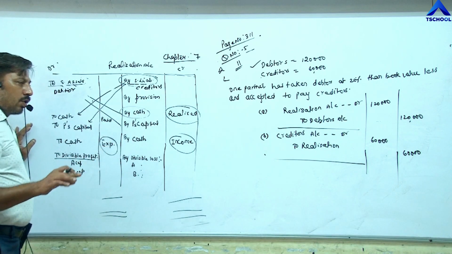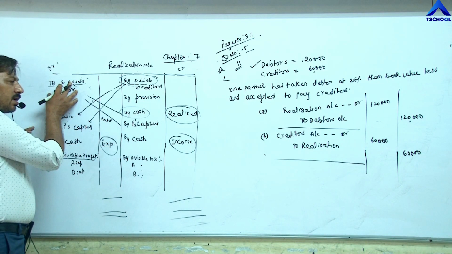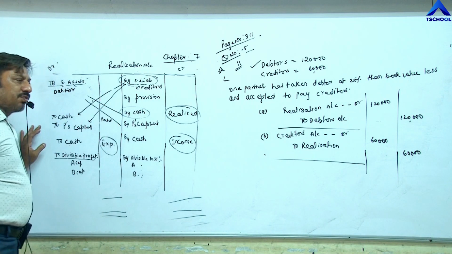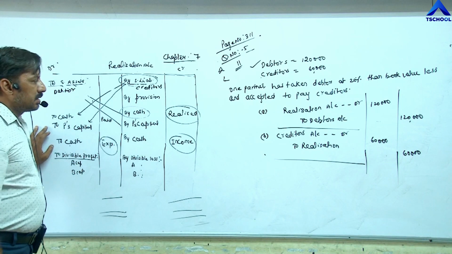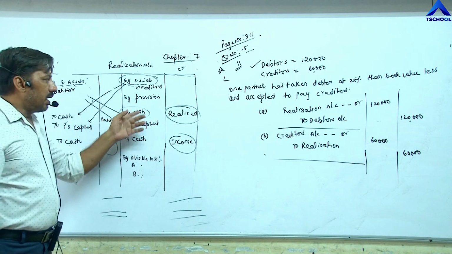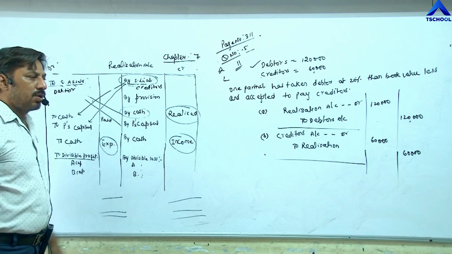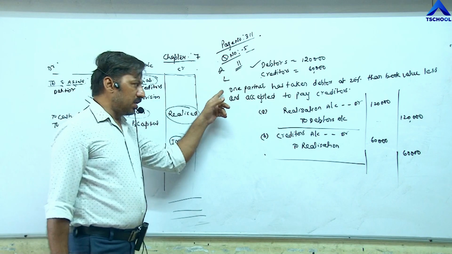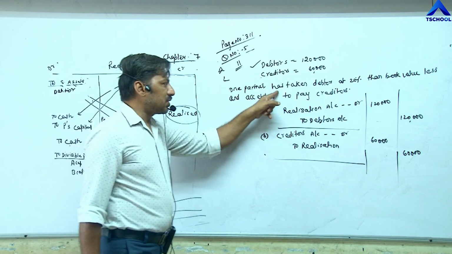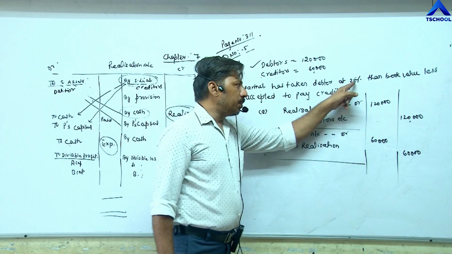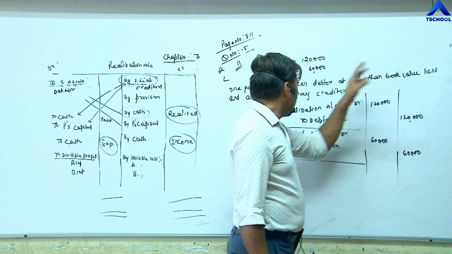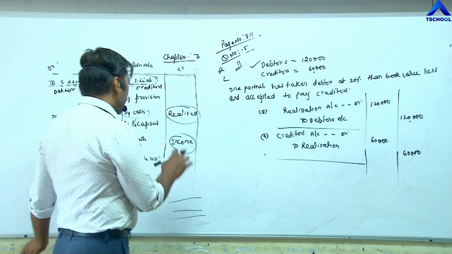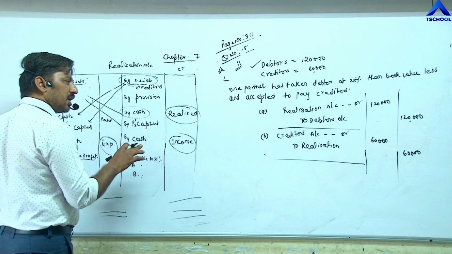I have already told you, once an asset is recorded here and once a liability is recorded here, whether further information is given or not, the next sale of debtor and payment of liability will be shown in the question. In this question, information is given: one partner has taken debtor at 20% less than book value, and the same partner has accepted to pay creditor. The partner is taking the asset and paying the creditor.